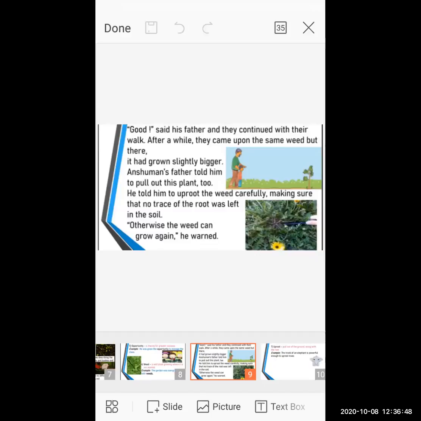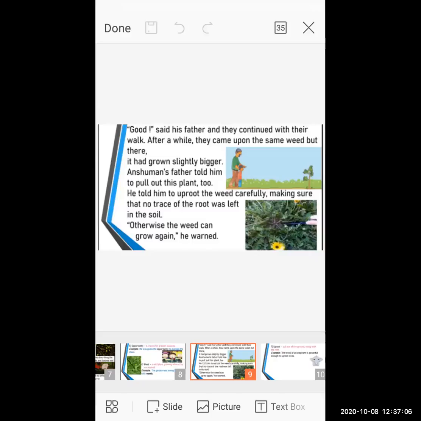It is harmful to us, and now it's slightly bigger also. So Anshuman's father told him to pull out this plant. Okay, you should pull out this plant because it is harmful to us. So this time you have to pull it out properly, uprooting the weed.